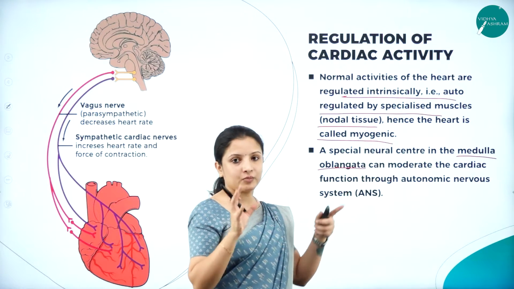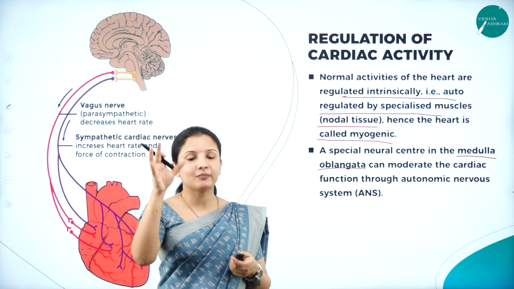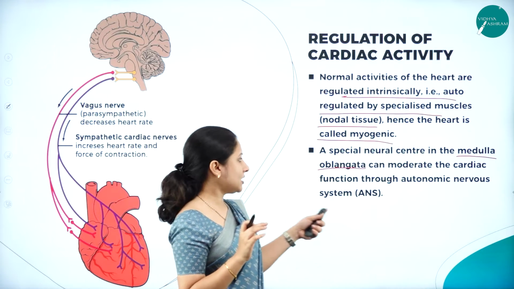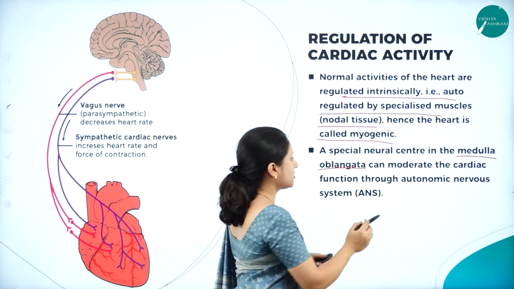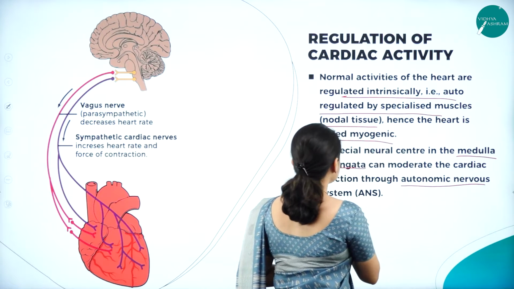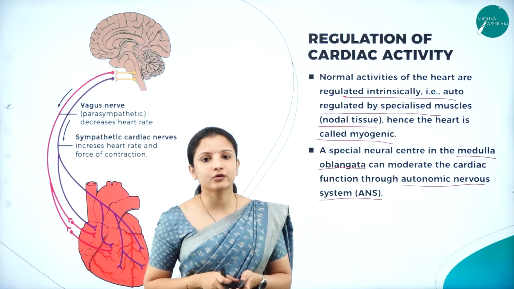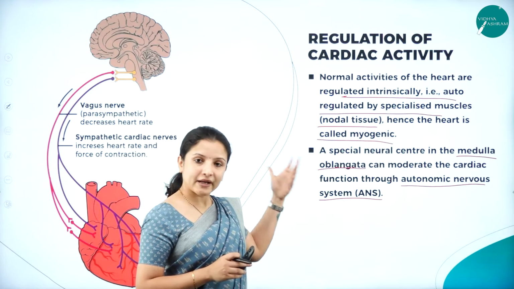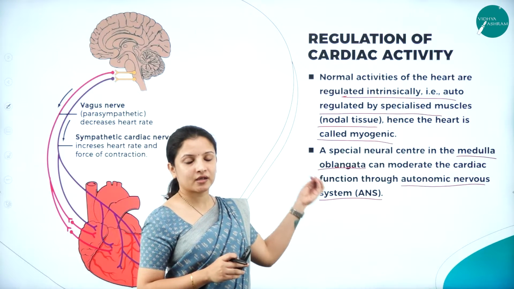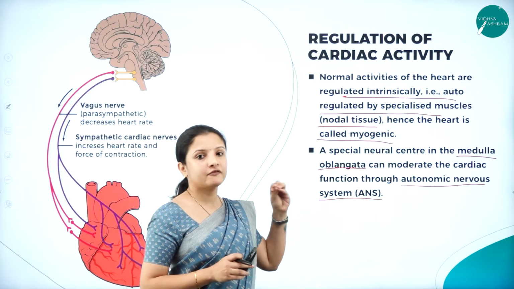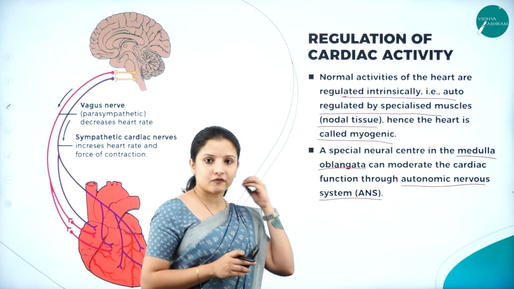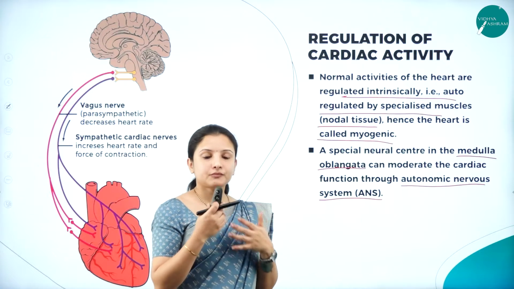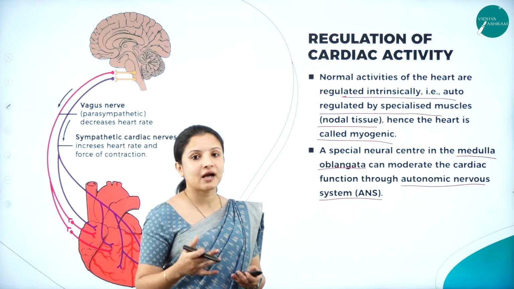And the nerves which are connected from the medulla oblongata to the heart are the ones that actually moderate the cardiac function through the autonomic nervous system. This is called autonomic because it is not under our control. It is an automatic process wherein there is a connectivity of nerve fibers between the medulla oblongata of the brain and the heart, which sends messages regarding the normal cardiac cycle that occurs in a heart.